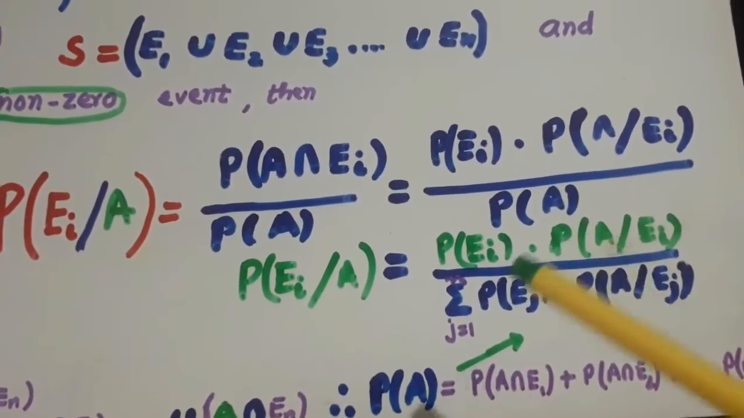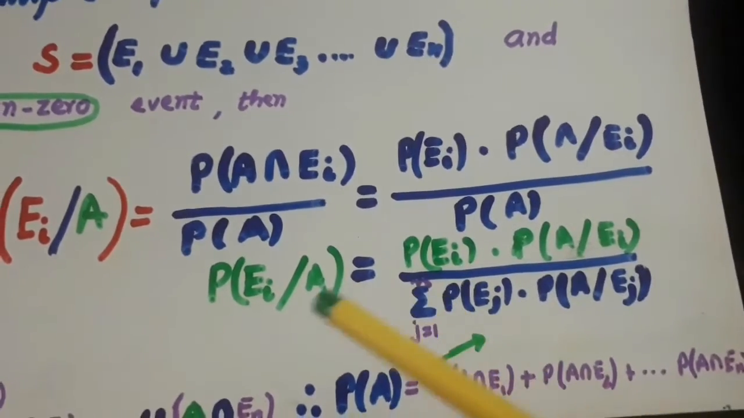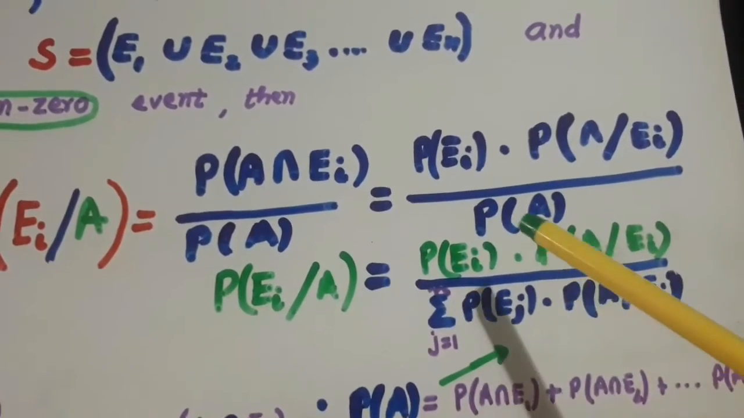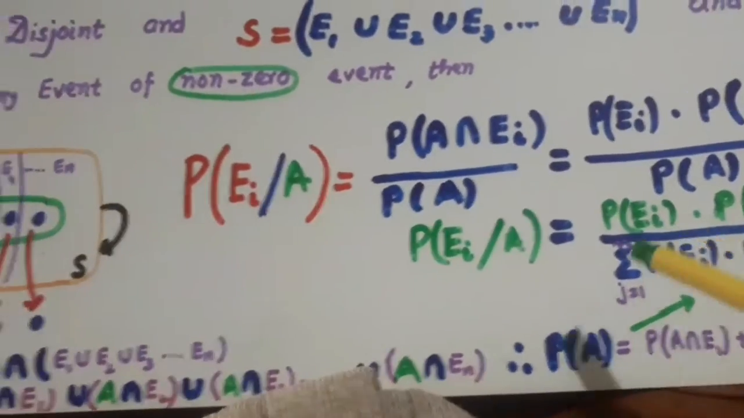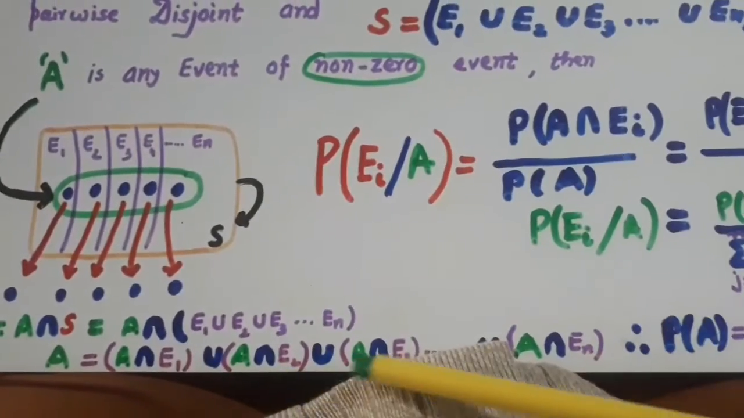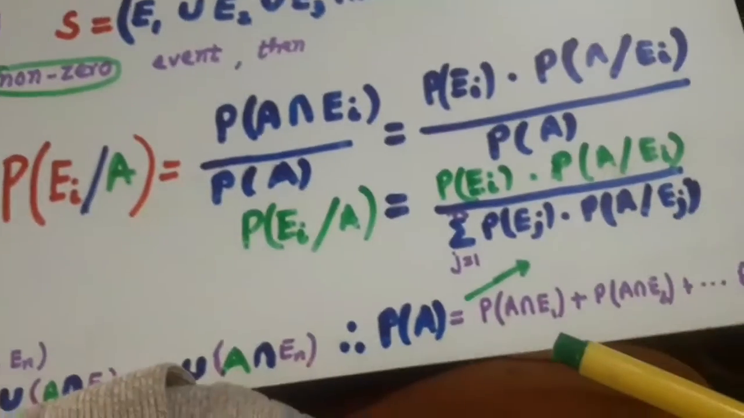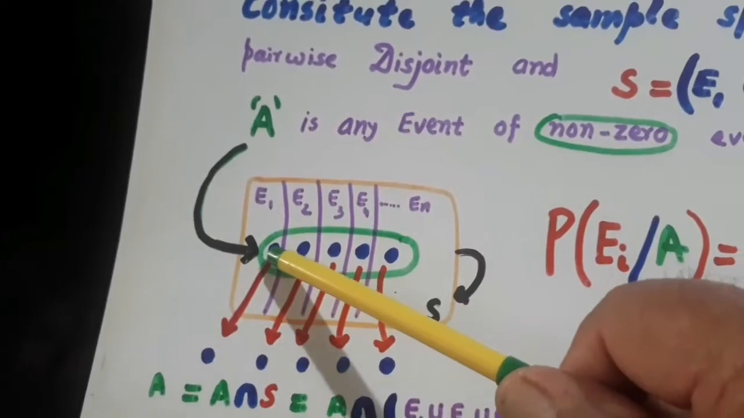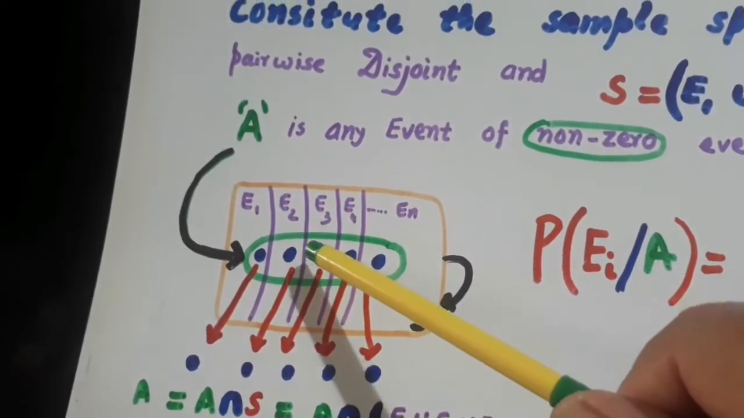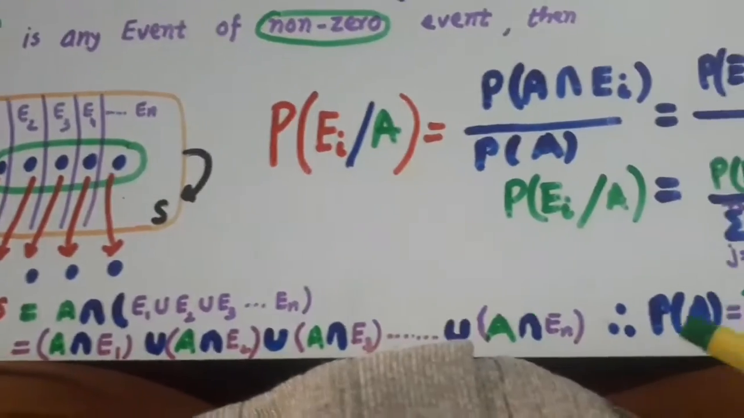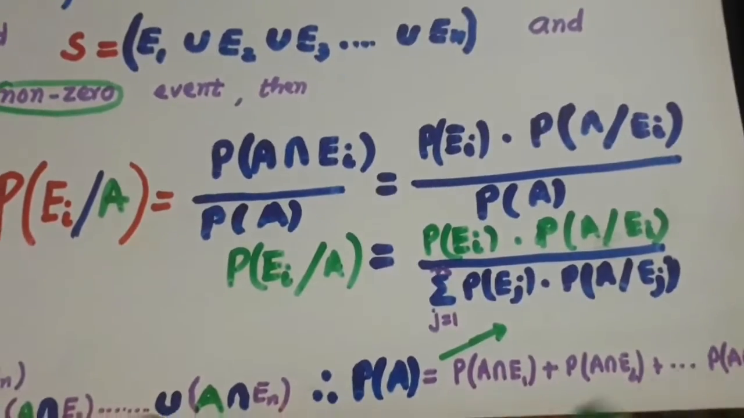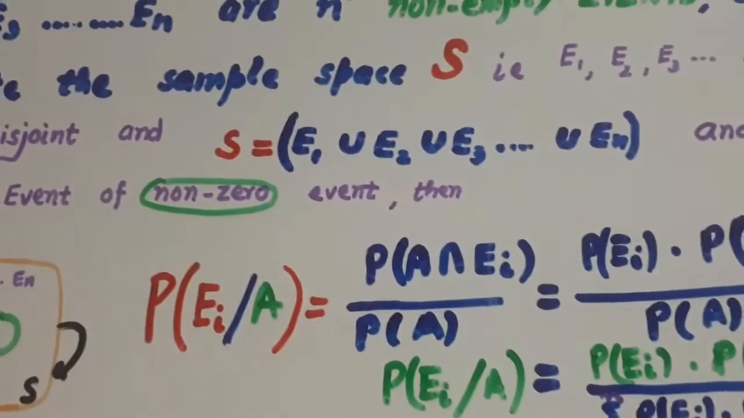Now this is the probability of Ei when A has occurred. Let us substitute this. P(A) we already know, this is the sum of all these events. So the probability of A will become the probability of A intersection E1, plus the probability of A intersection E2, plus the probability of A intersection E3, and so on. This will be the probability of A. So this is how we will be dealing with the total probability. So this is the Bayes' theorem.